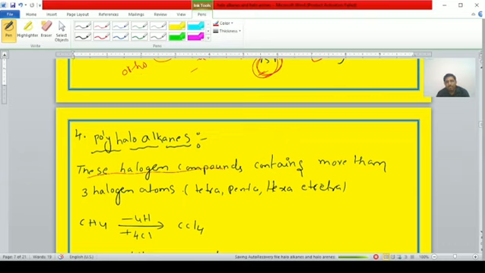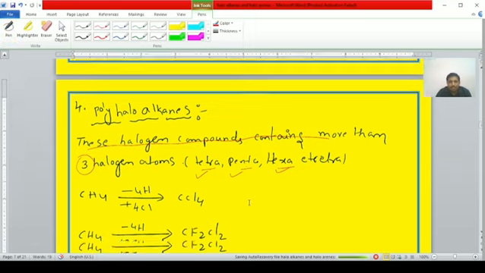These halogen compounds contain more than 3 halogen atoms, like tetrahaloalkanes, pentahaloalkanes, hexahaloalkanes. Similarly, tetrahaloarenes, pentahaloarenes and hexahaloarenes, depending upon the number of halogen atoms, maybe tetra or penta or hexa, haloalkanes or haloarenes students. Some examples we are discussing students.